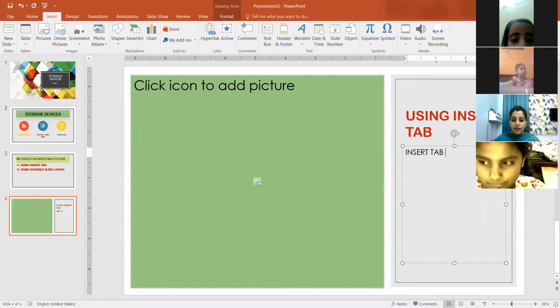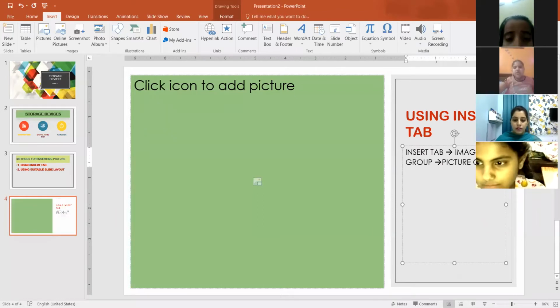Insert tab. Very good. Then images group. Picture option. What is the command? Once again, repeat with me: insert tab, images group, picture option. Every one of you speak. Jessica, you are not repeating. What is the command for inserting picture from the insert tab? Insert tab, images group, picture option.